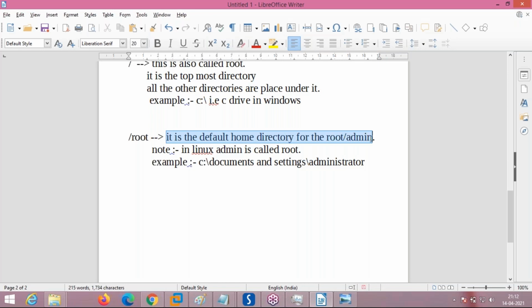It is the default home directory for root or admin. Whenever the root user or admin logs in, he will be logged into the /root directory. The Linux admin is called root here, and it is equivalent to the C:\Documents and Settings\Administrator directory in Windows. It is the location where the admin lands when connecting to the system.